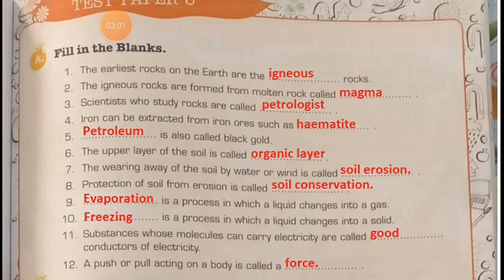Next, a push or pull acting on a body is called a force. So a push or pull is called force, which can change the direction of an object, which can change the shape of an object. We can stop a moving object, or move an object. These all are because of force only.